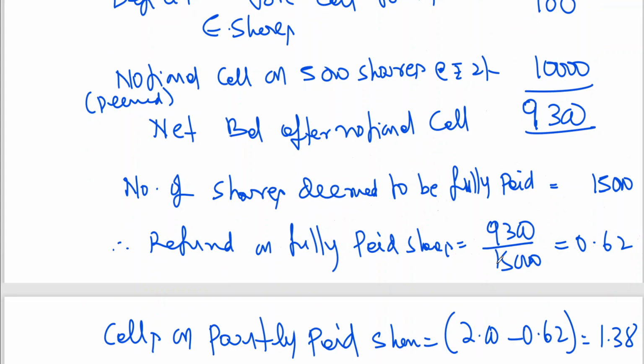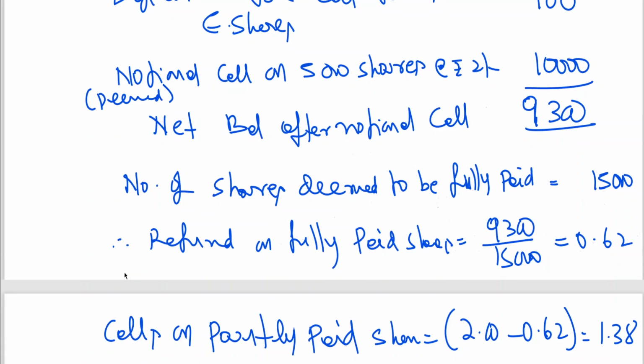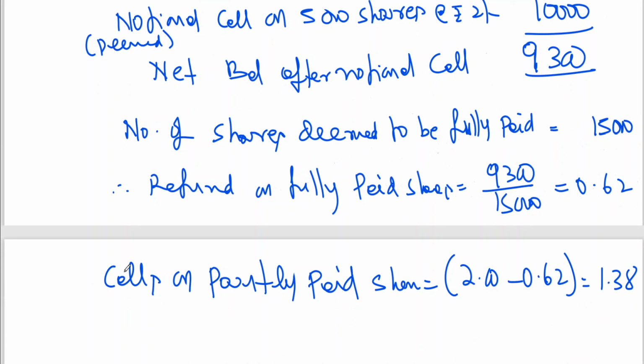9,300 is available for how many shares? 15,000. 0.62. And since 0.62 is to be paid to all shareholders, for those shareholders who have paid fully, no problem. On 10,000 shares at 0.62 you can pay 6,200. But on partly paid shares, 2 rupees is due from them and 0.62 rupees is due to them. Instead of us collecting 2 rupees and paying 0.62, how much does he have to bring? 1.38. This is due from B category shareholders: due from him 2 rupees, due to him 0.62. How much can we pay? 1.38. This is the alternative explanation.